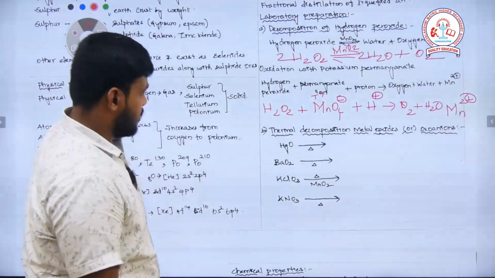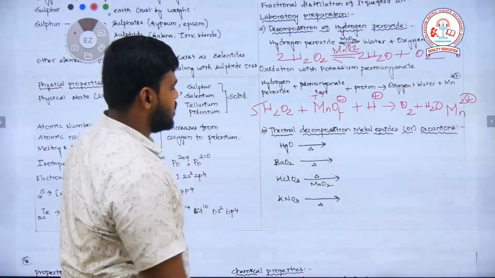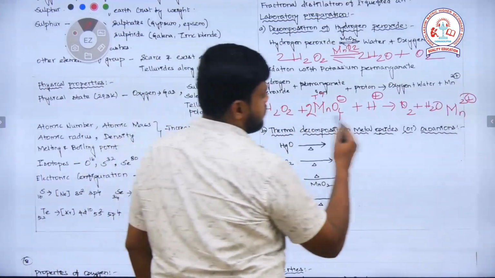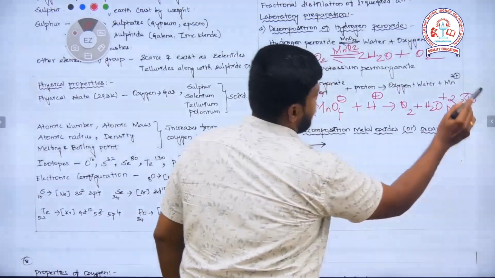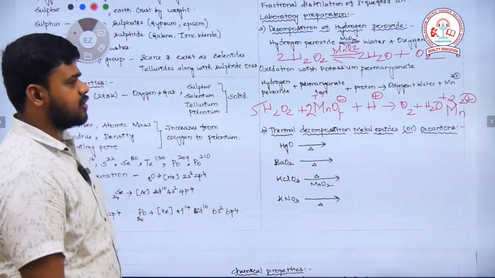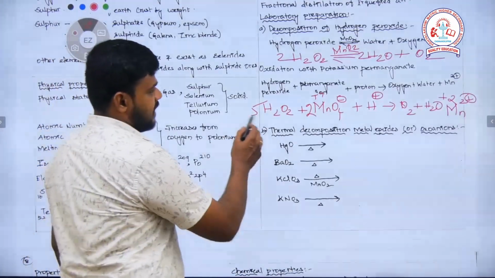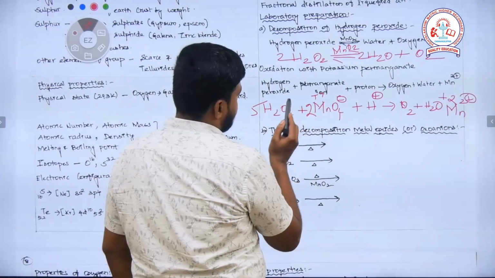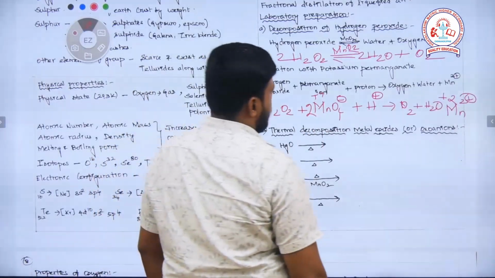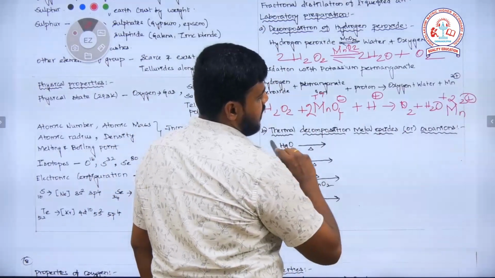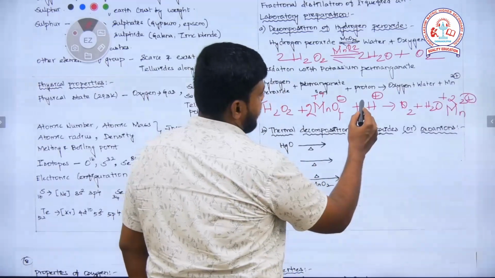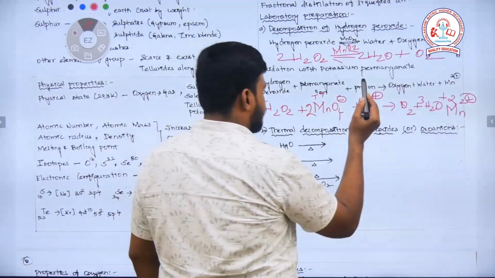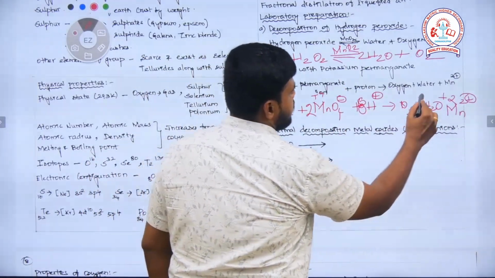So if I make it 5 here, oxygen becomes 10 here. If I make it 2, manganese becomes 2, so I will make it 2 here, plus 2 Mn. I need to check the hydrogen and oxygen, so finally we can balance it. Hydrogen is 10 here, we'll find out with the oxygen, 10 plus 8, 18. If I make it 6 hydrogen, it is 3 H2O. Otherwise, if I make it 8 hydrogen here, it is 4 H2O.